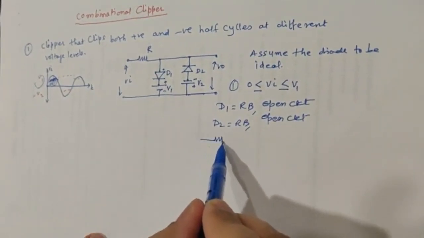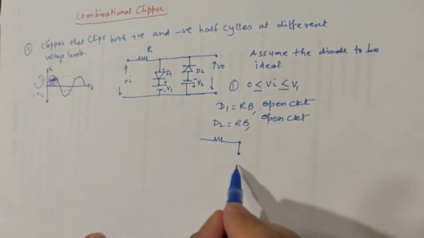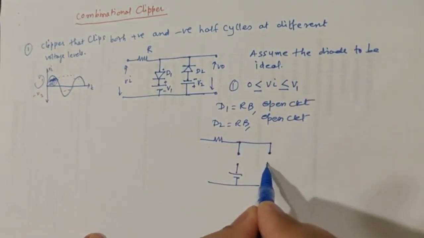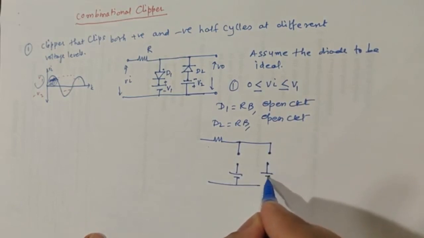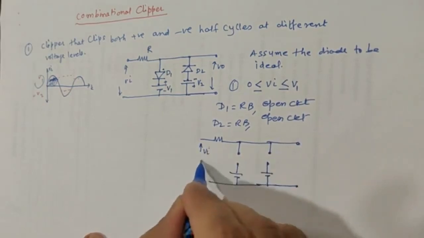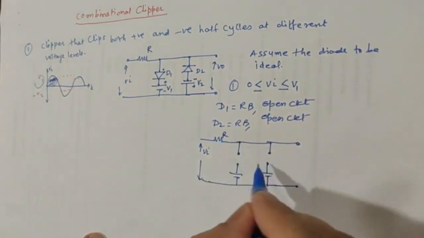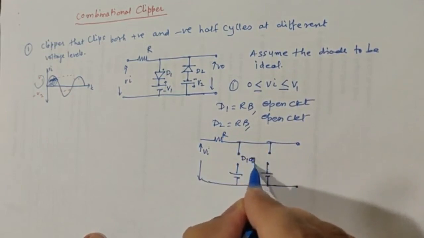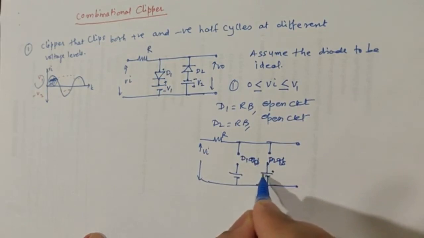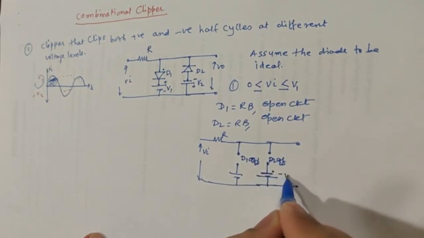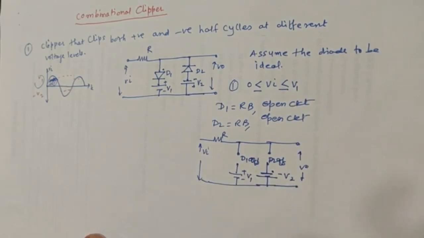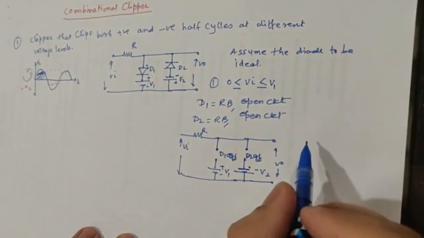So let us draw it quickly. So this is your plus battery. Second diode is also reverse bias and it can be replaced by my open circuit, and a battery voltage Vi. This is the input voltage, this is resistance, this is D1 off condition, this is D2 off condition, this is your minus V2 battery, this is your plus V1 battery, and this is going to be output V0.